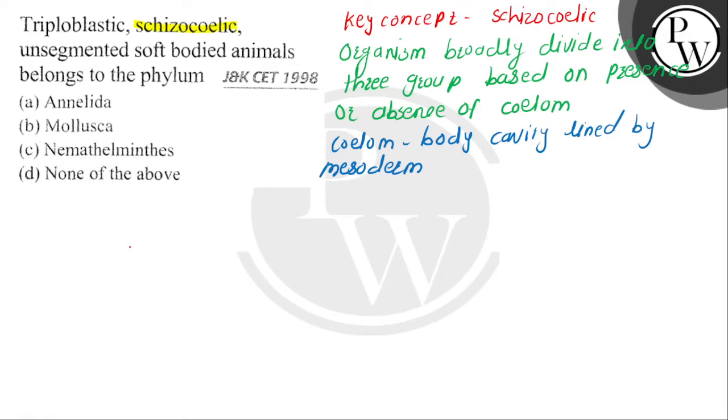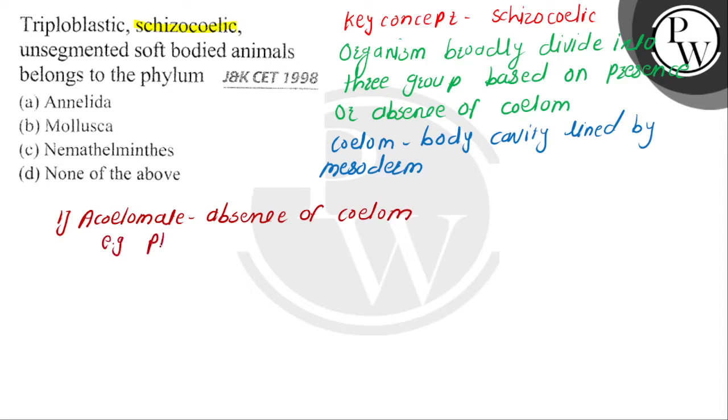The first is the acoelomate organism. Acoelomate means where there is an absence of coelom. Example of the acoelomate organisms are the Platyhelminthes, phylum Platyhelminthes, that is the flatworm.